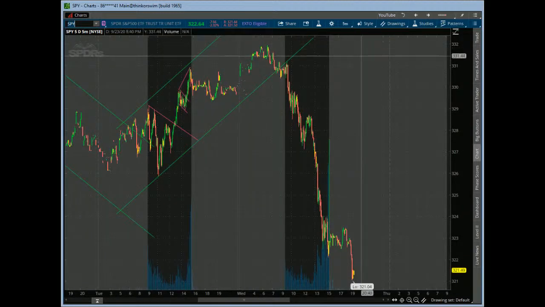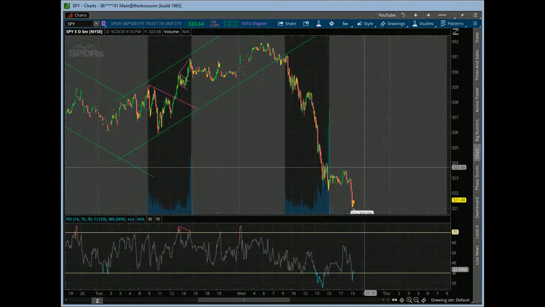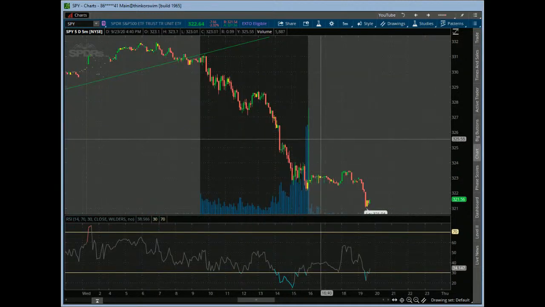So I'm just going to pull up SPY right here, and let me go ahead and add the RSI in here as well. So let's get that here. Okay, so one of the cool things that we can look at is look for areas where we may be trying to break out, right? So it's a really cool tool, and one of the cool things I like about it is that it just kind of helps give some context, right?